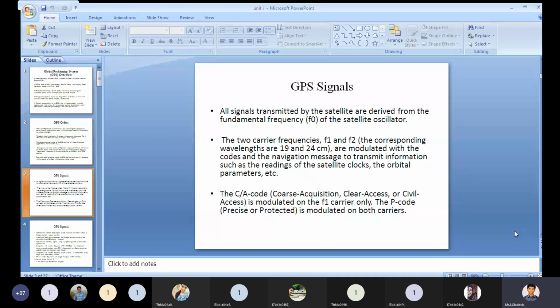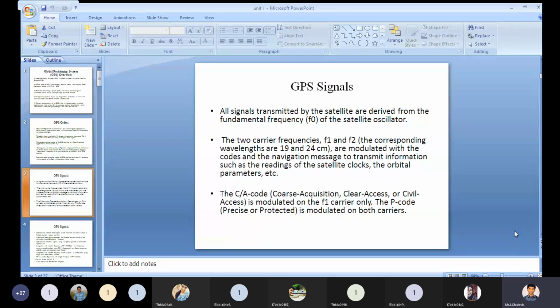The C/A code is modulated on the F1 carrier only. And we have one more code, the P code. The P code is modulated on both carriers F1 and F2.